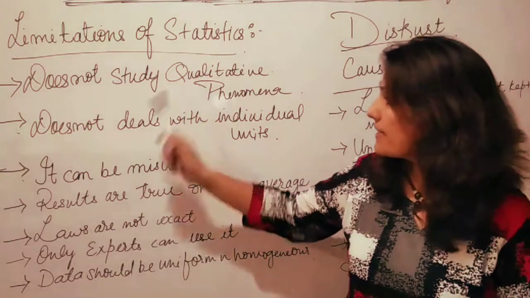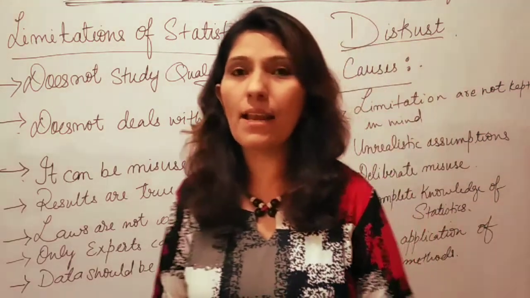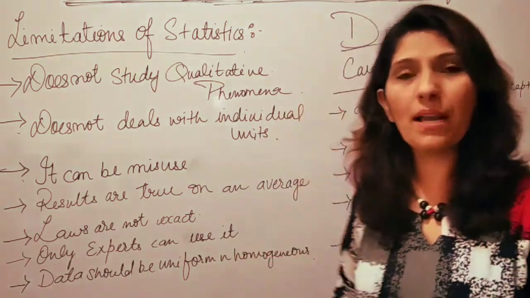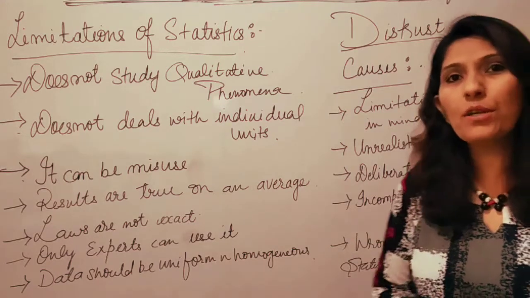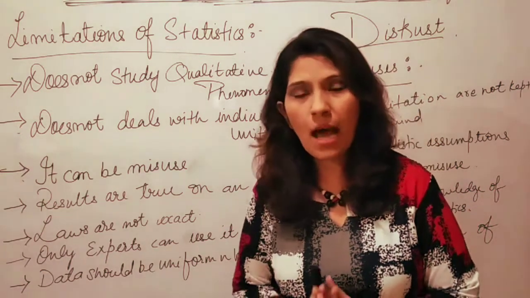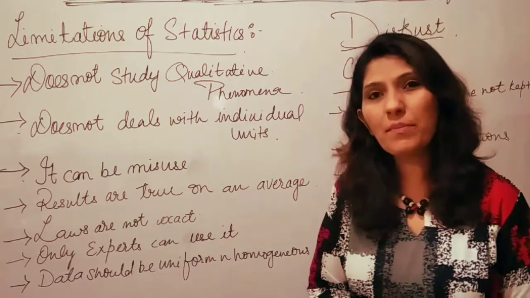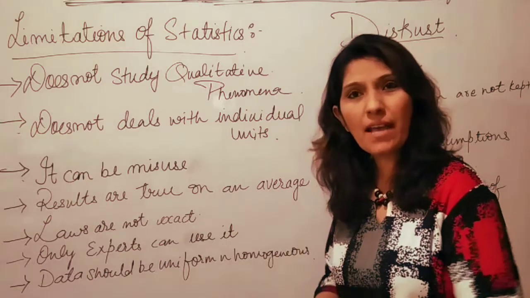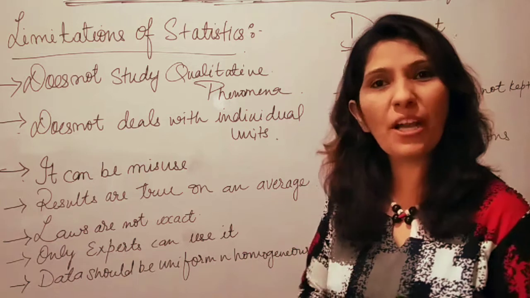Third, statistics can be misused. Remember one thing always, that statistics cannot be a substitute for common sense. Let me give you a very good example. What if I say that I have a class of 31 students? I want to divide my class into 2 groups and it should be divided equally. Now if I utilize one of the measures of central tendency, that is mean, I will be dividing 31 students by 2. So the average will be 15.5. Is it possible to divide number of students with 15.5?